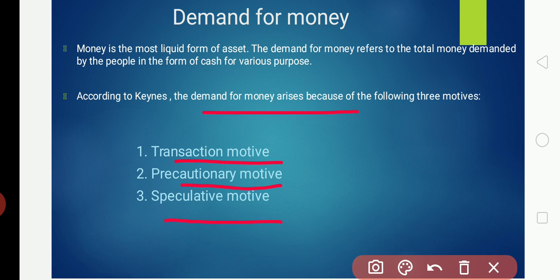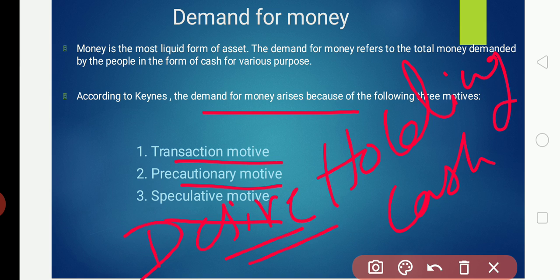Number three, the speculative motive. These are the various reasons for which people desire to hold money in the form of cash. There are three motives for holding money. You will have a 4 marks question on this.